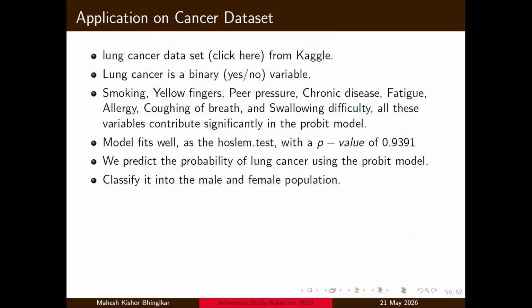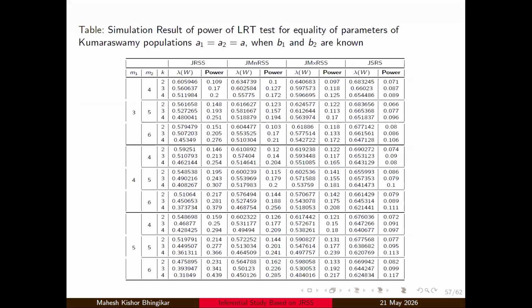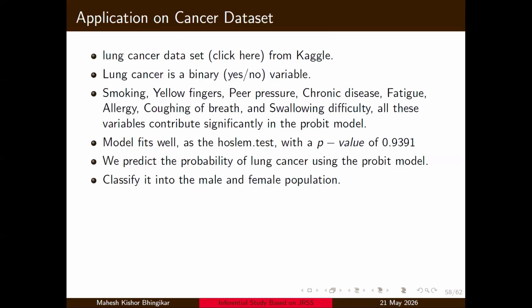We have also evaluated the likelihood ratio test, where we are testing the hypothesis that the shape parameter of the first population and the second population is identical when another shape parameter is known, and it has shown that as the sample size increases, the joint rank set sampling has better power compared to other rank set sampling. We have considered one cancer data set that we have taken from Kaggle, whether the individual has lung cancer, present or absent, and these are the variables which affect the patient regarding lung cancer. We applied the